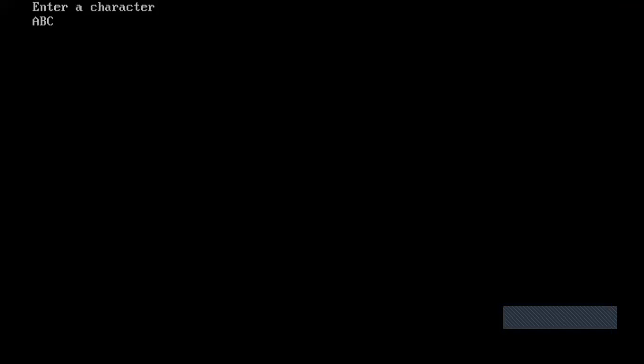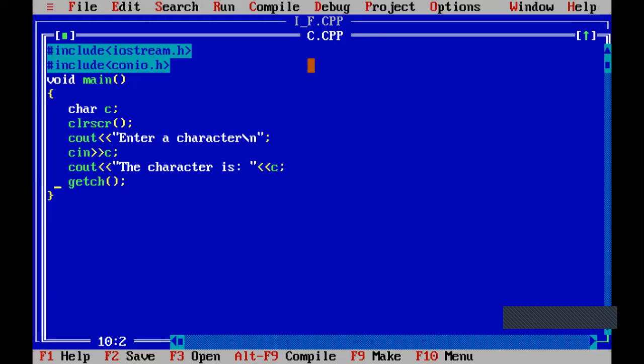Only the first character will be stored, that is A. If you observe the output, the character is A. The letters ABC are not stored in the variable c, that is the character variable. Only letter A is stored, because whenever you consider the data type as char, one value will be stored. If you give any number of values also, only one value will be stored.